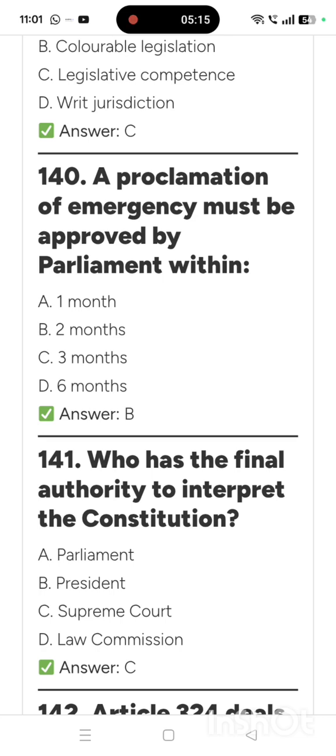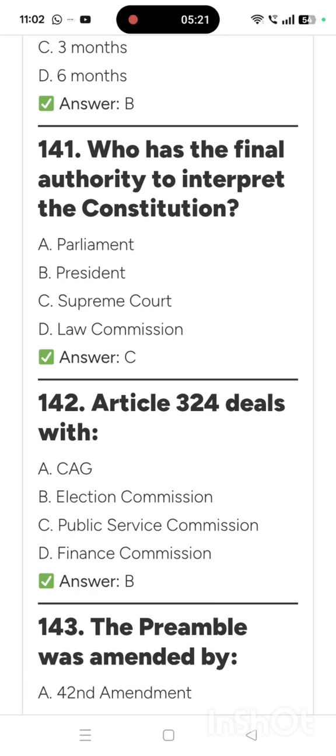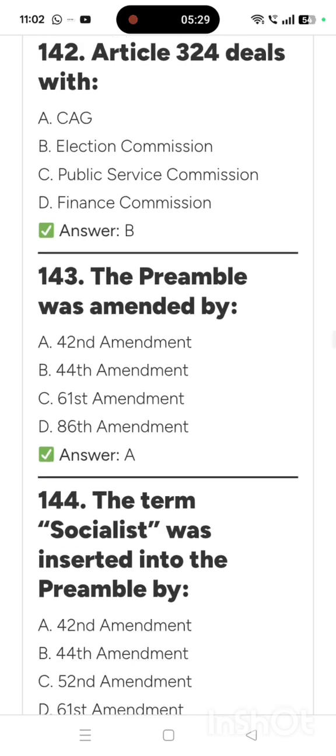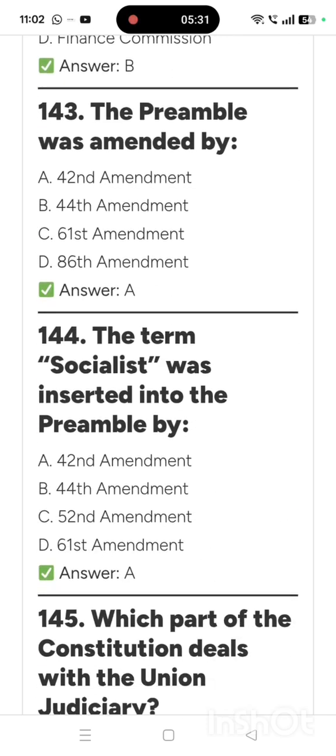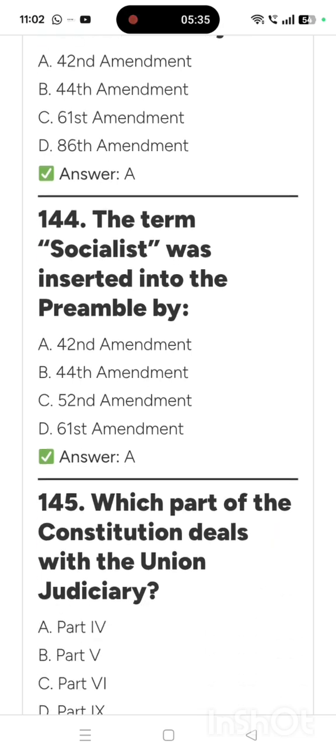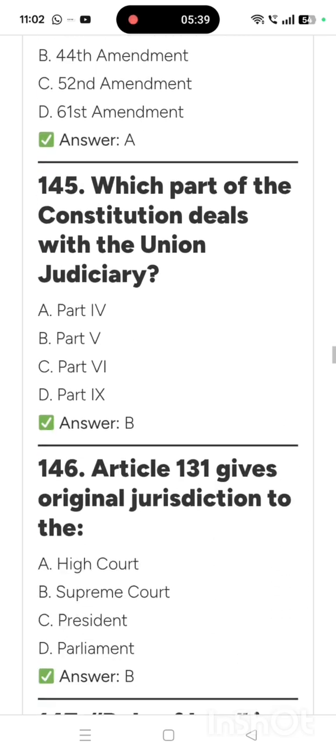A proclamation of emergency must be approved by Parliament within 2 months. Who has the final authority to interpret the Constitution? Supreme Court. Article 324 deals with Election Commission. The preamble was amended by 42nd Amendment. The term socialist was inserted into the preamble by 42nd Amendment.